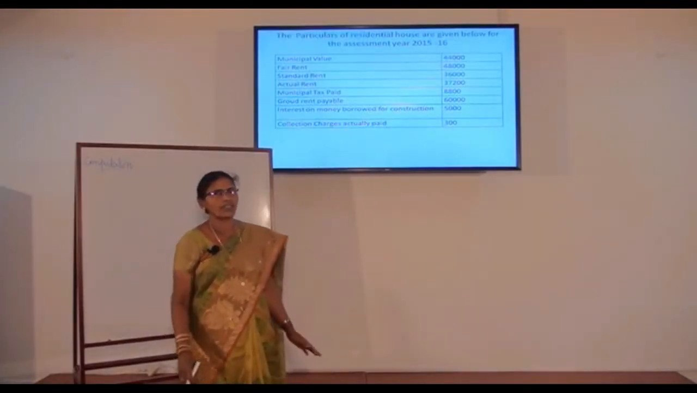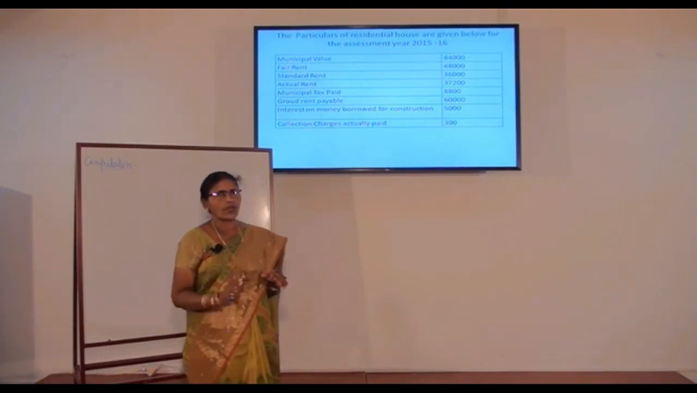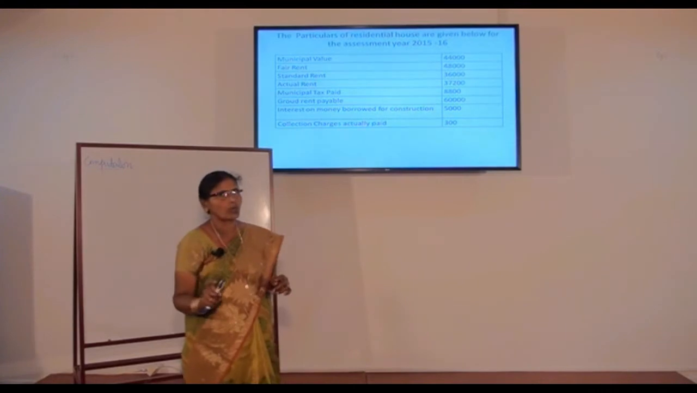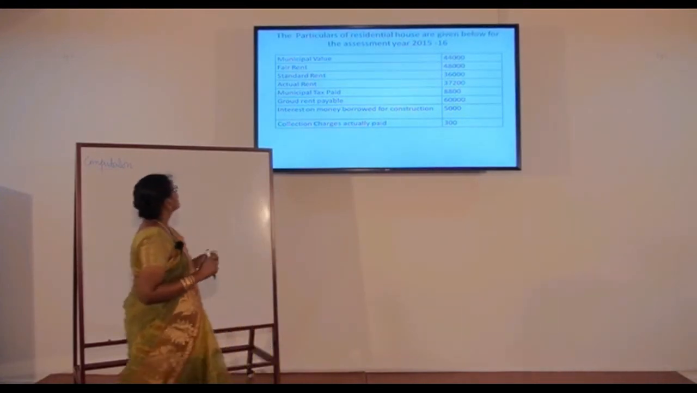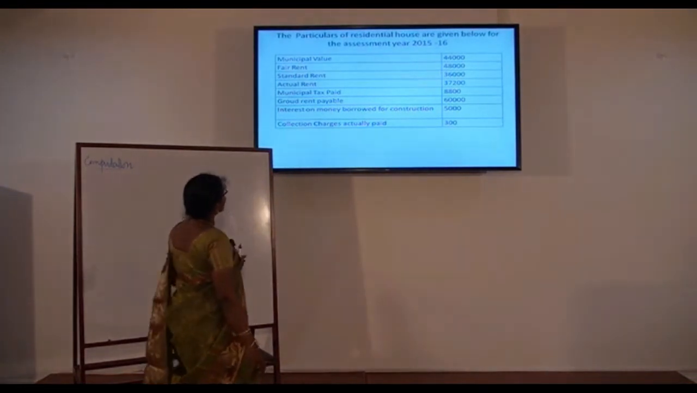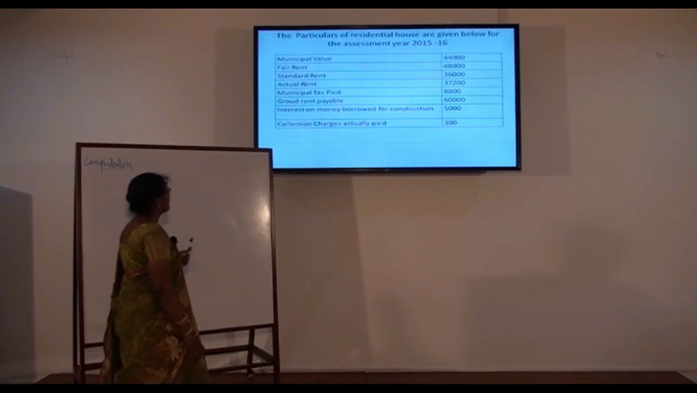Okay, so far we have computed the annual value of the property. Now we are going to do the full sum: how to compute the income from house property. Read the problem. The particulars of a residential house given below for the assessment year 2015-16. Municipal value 44,000, fair rent 48,000, standard rent 36,000, actual rent 37,200, municipal tax paid 8,800, ground rent payable 60,000,